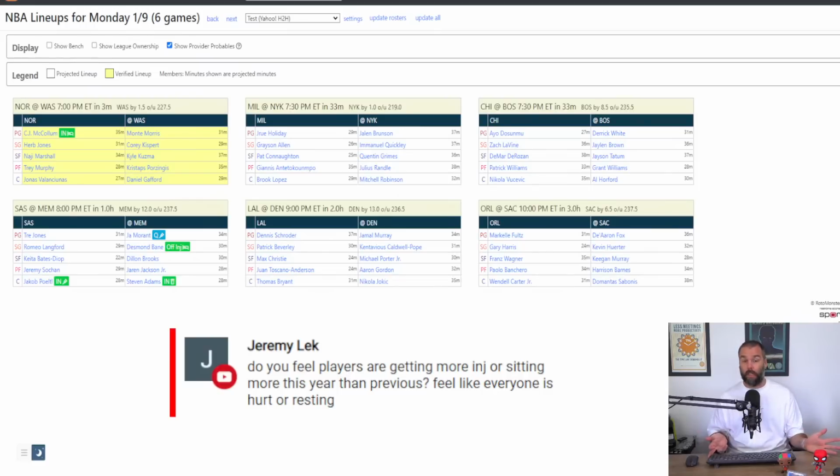Exactly the same. But you get it told into your head that everyone's soft and they're stealing money and teams should not pay them for games they don't play. It's the teams that are telling them not to play to prevent serious injuries. I don't understand why that's so hard for people to understand.